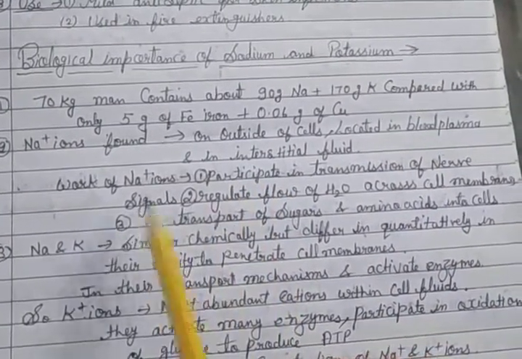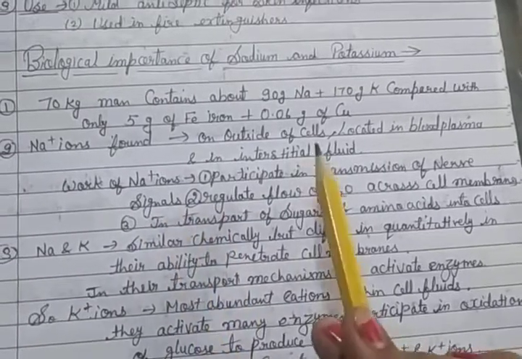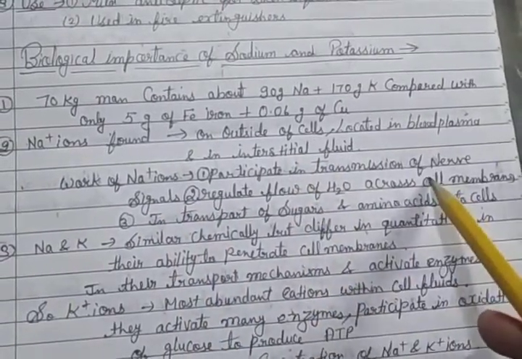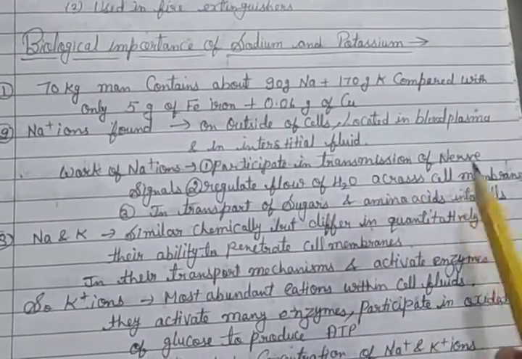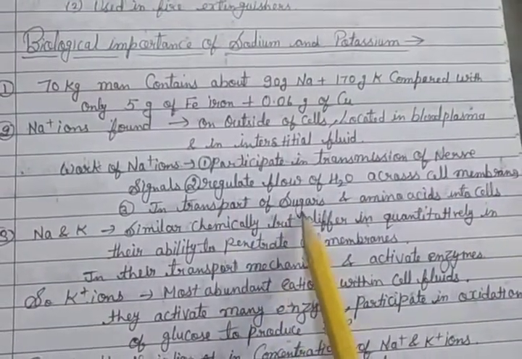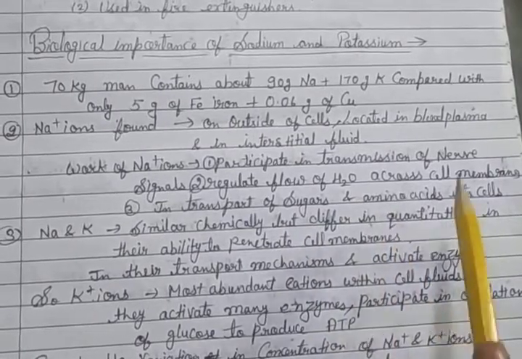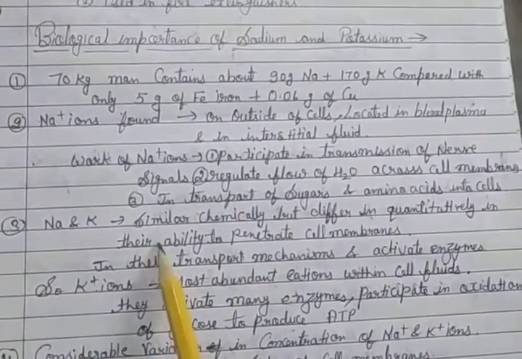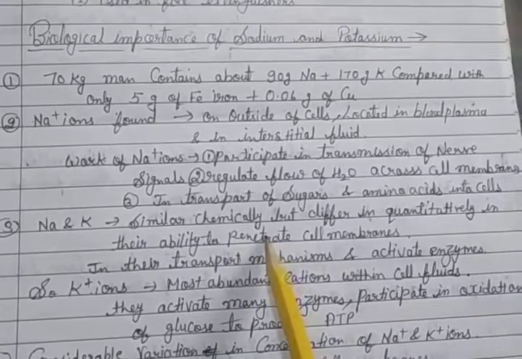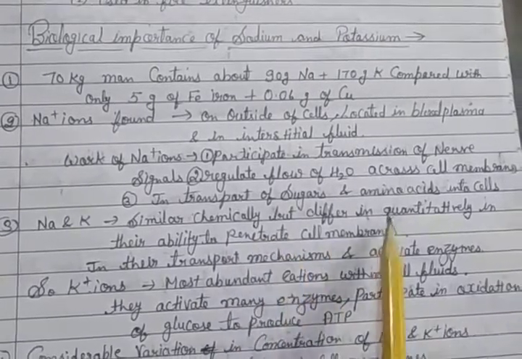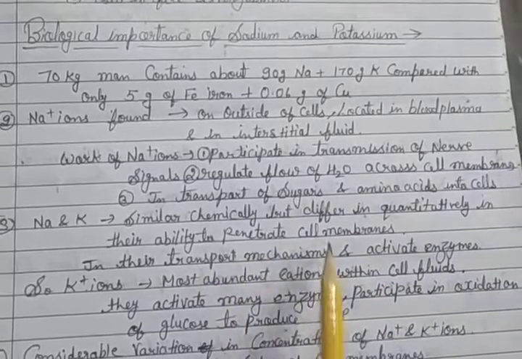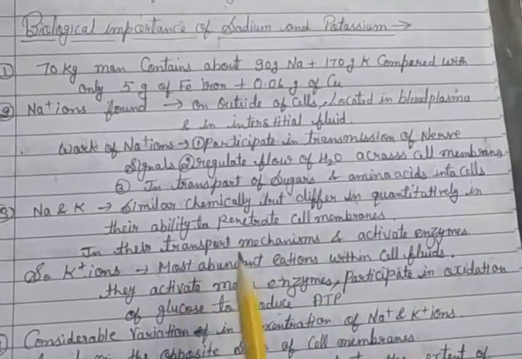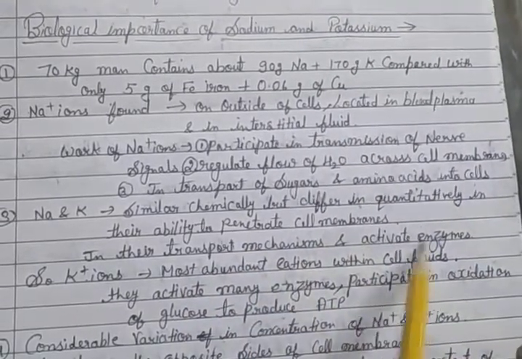They participate in nerve signal transmission, regulate the flow of water across the cell membrane, and transport sugars and amino acids into cells.